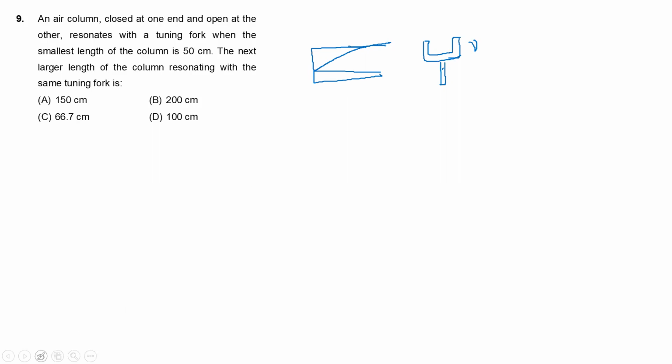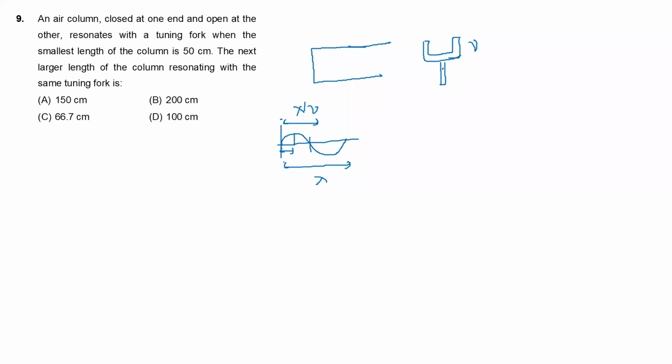And if it is vibrating at a new frequency, that means half of the cycle. That means total full cycle. See here, full cycle is lambda. Yes or no? Half cycle is lambda by 2. The whole is how much, lambda? This to this is how much? Lambda by 2. But here he is giving resonance with a tuning fork when the smallest length of the column is 50 centimeters.